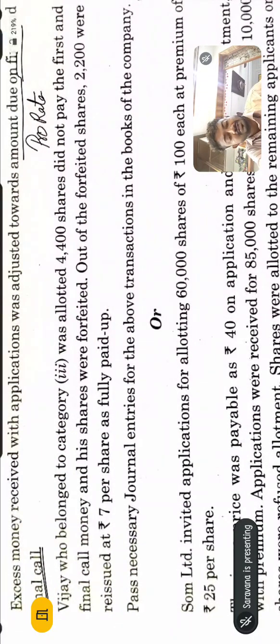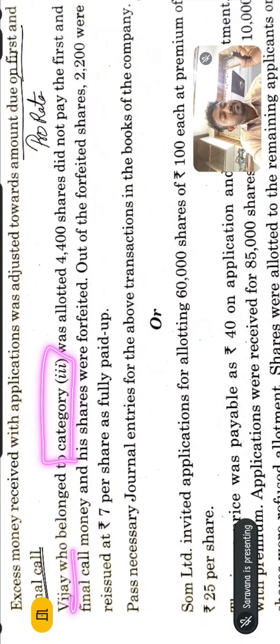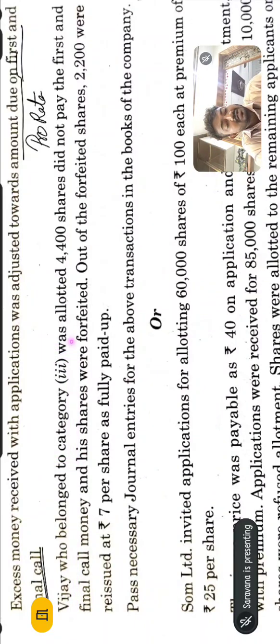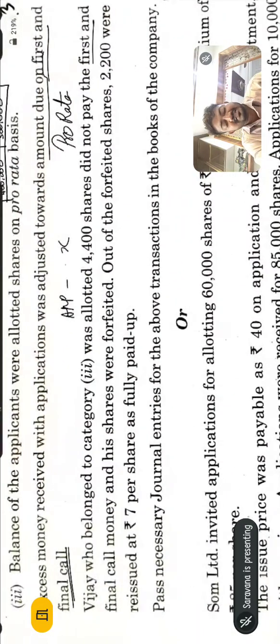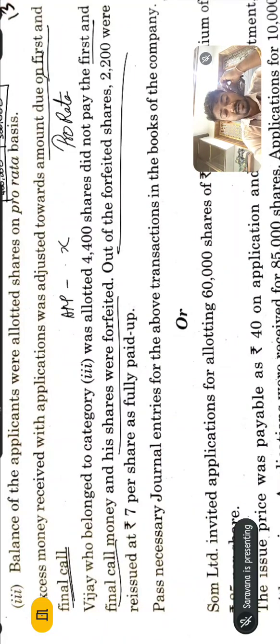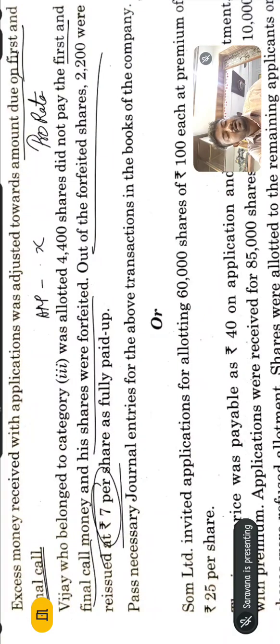So here there is an additional question, and the question continues. Vijay, who belongs to category 3, was allotted 4,400 shares. Very important and confusing. Who was allotted 4,400 shares, then what should we find? What is the applied number? And he did not pay the first and final call money, and the shares were forfeited. Out of these forfeited shares, 2,200 shares were reissued at 7 rupees per share. Very easy and simple sum with a small journal entry.